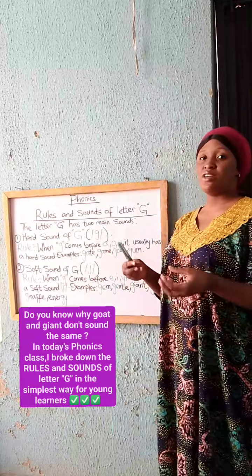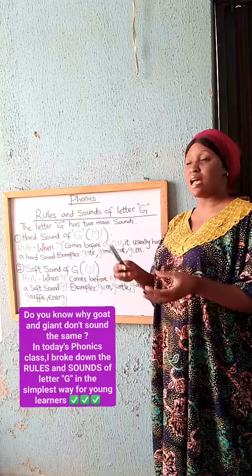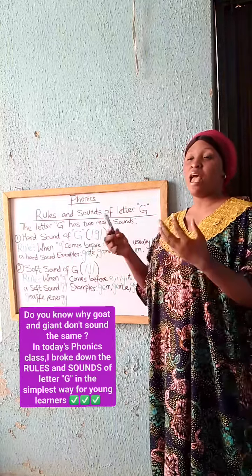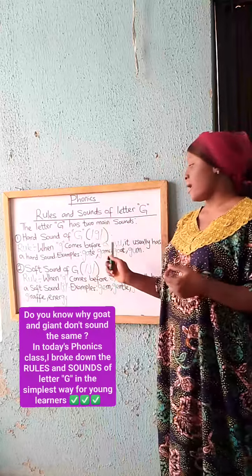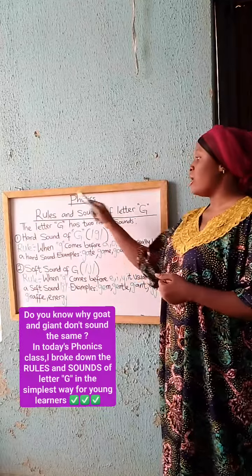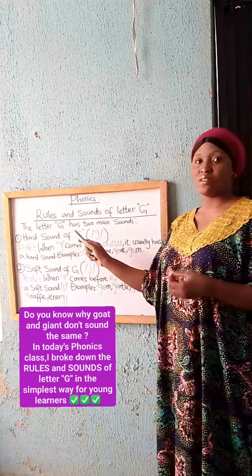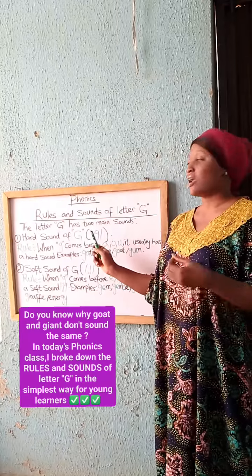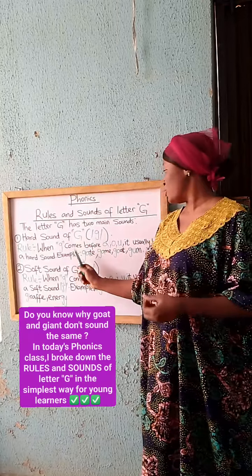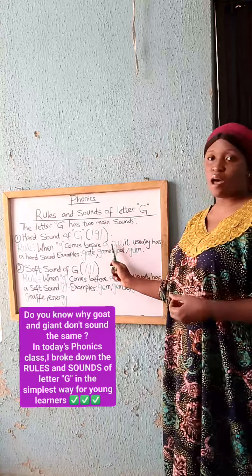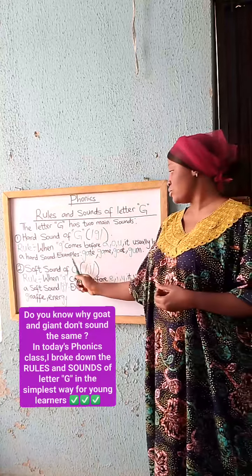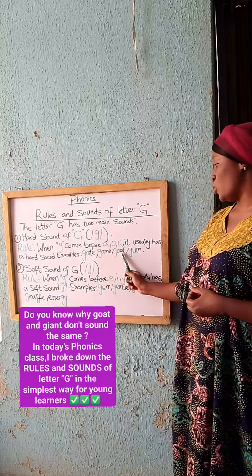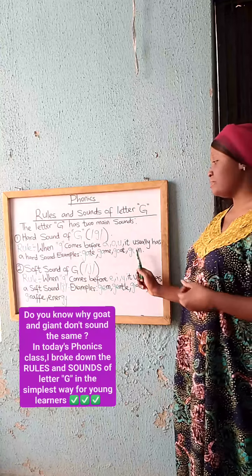When the letter G is written before words that have letter A, letter O, and letter U, the short vowels A, O, and U, the letter G takes the hard sound pronunciation, that is the G sound. The letter G will be pronounced as G when it comes before letter A, letter O, and letter U. For example, we have gate, game, goat, and gum.